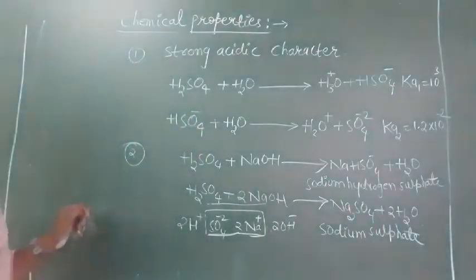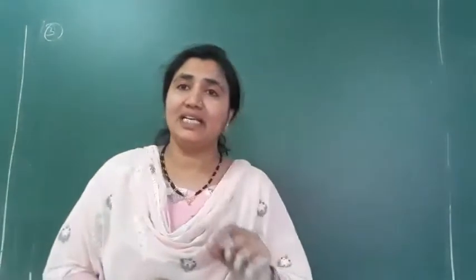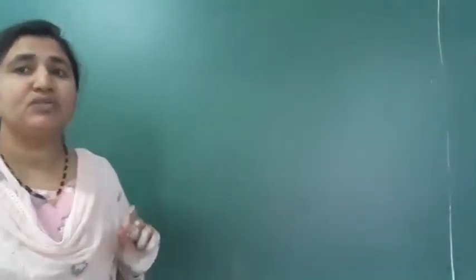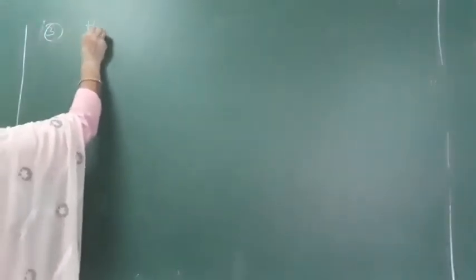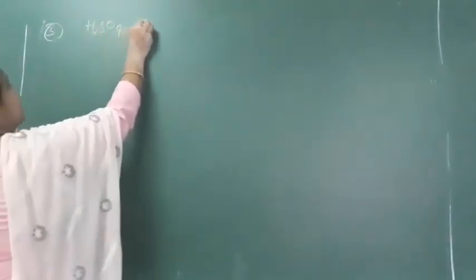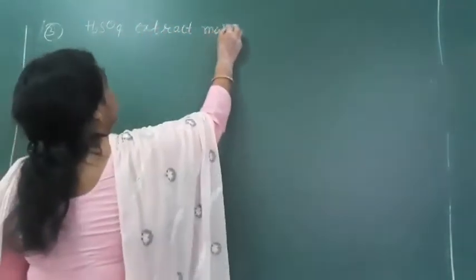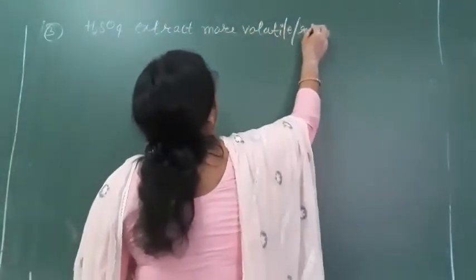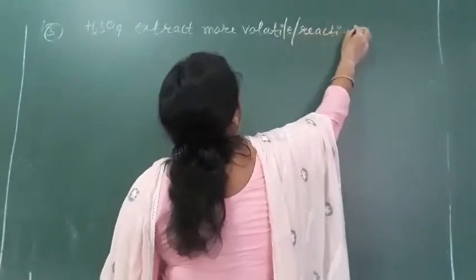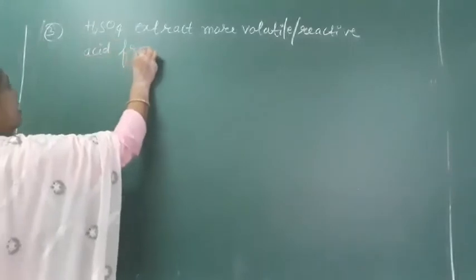Okay, understood. Next, third one we will see now. Third property, as we said, sulfuric acid is less volatile. So due to its less volatility, this sulfuric acid H2SO4 extracts more volatile or reactive acid from their salt.